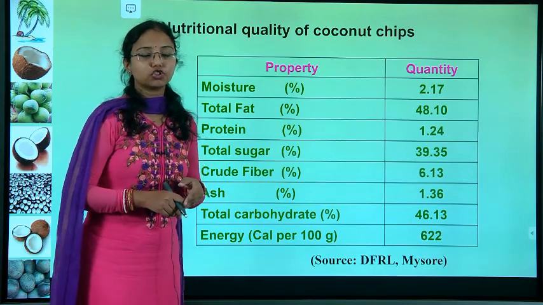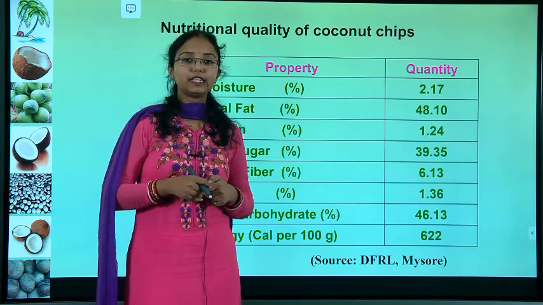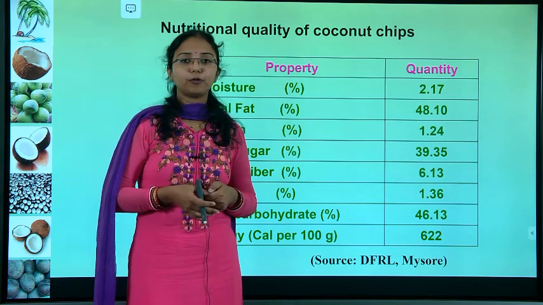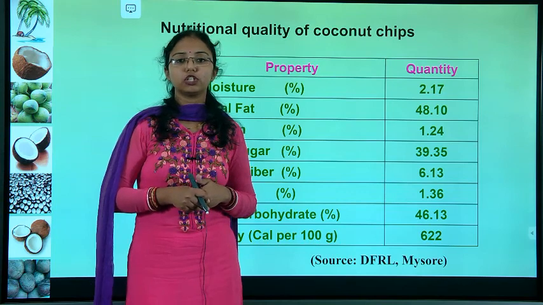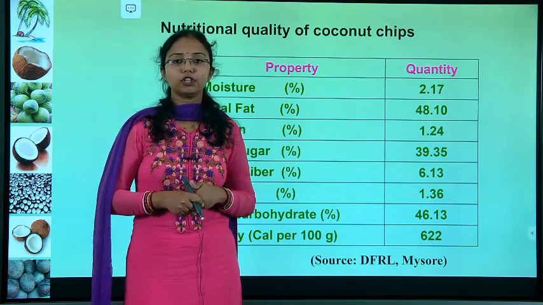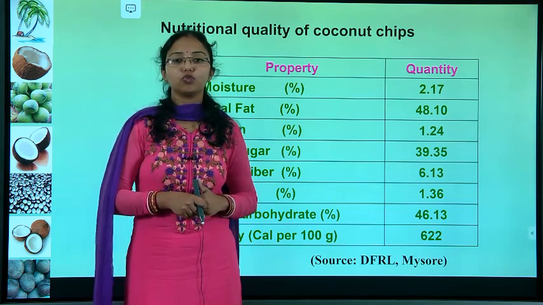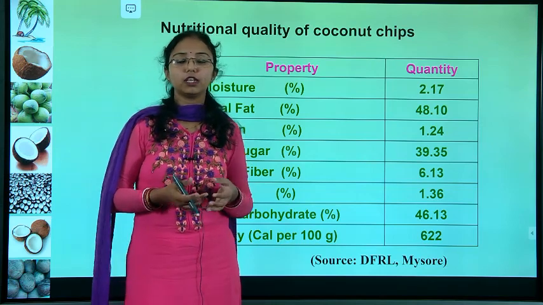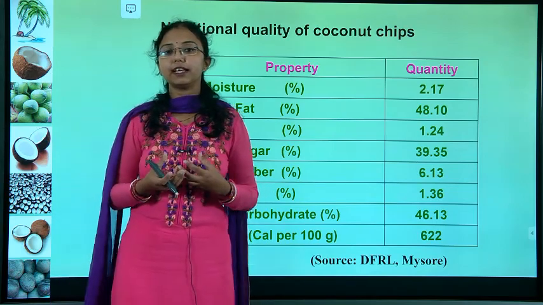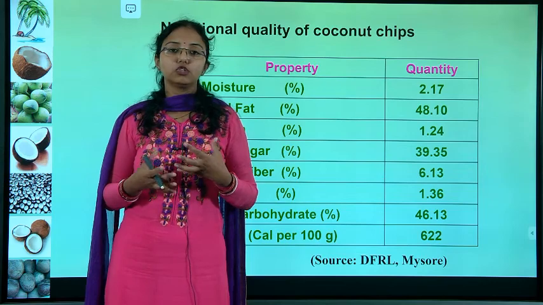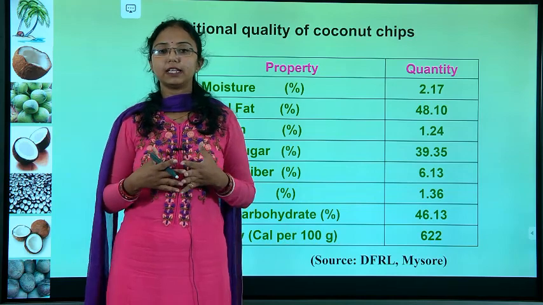The one main part you need to find out, or if you have a doubt: coconut is white in color. If you directly heat it up, or directly put it in the sunlight or oven, there will be a change of color. It will turn into brown color. So the osmotic dehydration pre-treatment is done to reduce the change in color. Once you think of eating coconut chips, in the consumer preference it should be a white color. It should not be like potato chips, yellow or red. For that reason only, osmotic dehydration is used, to maintain the color properties.